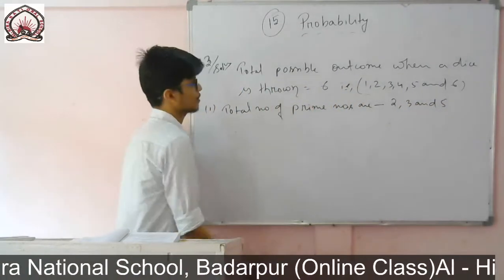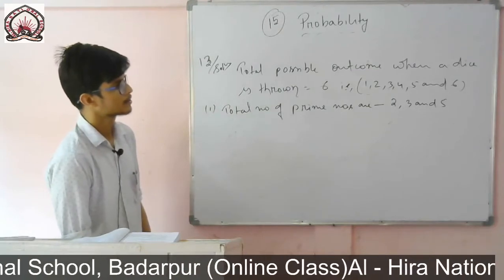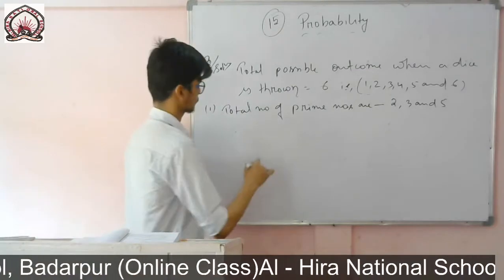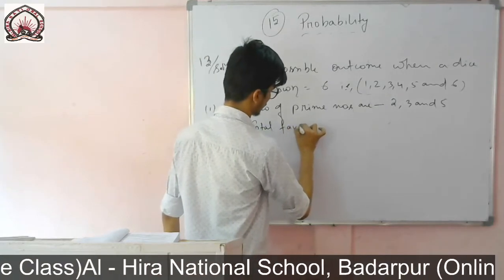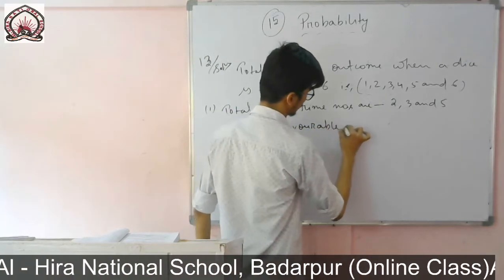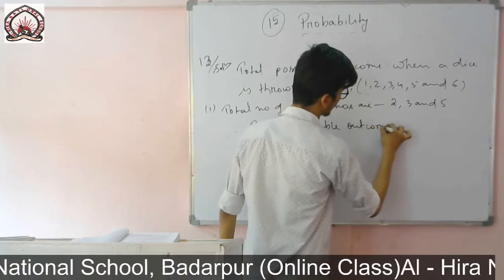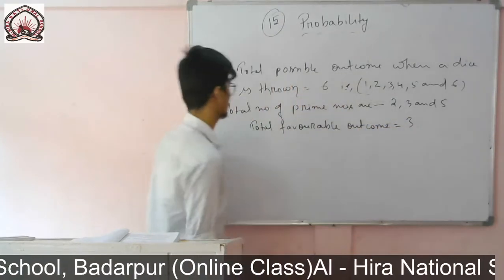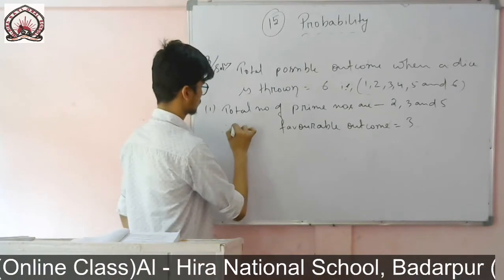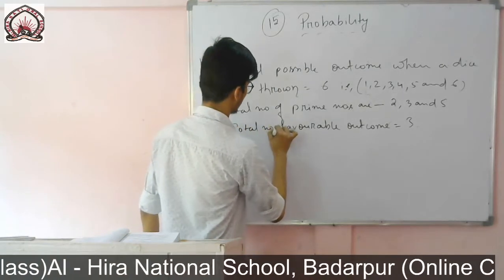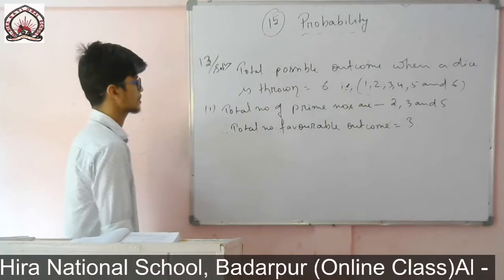That means favorable outcome is equal to 3. Total number of favorable outcome is equal to 3.